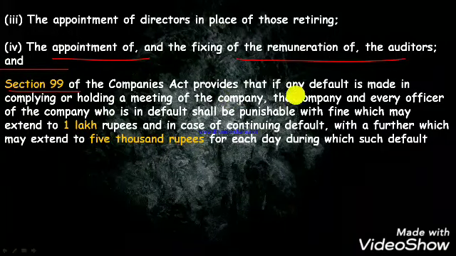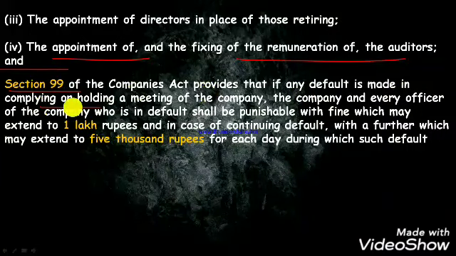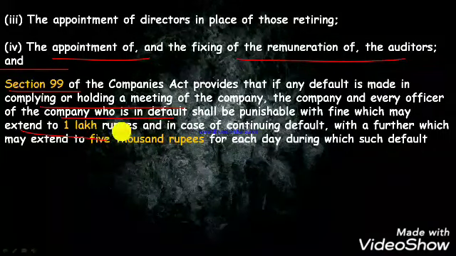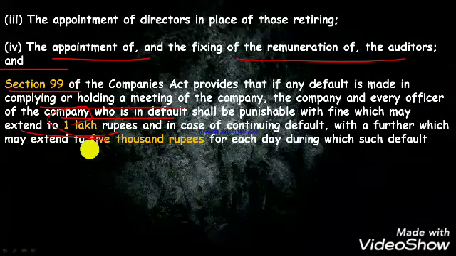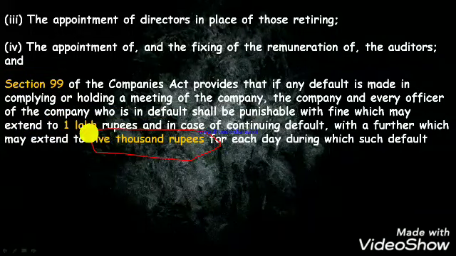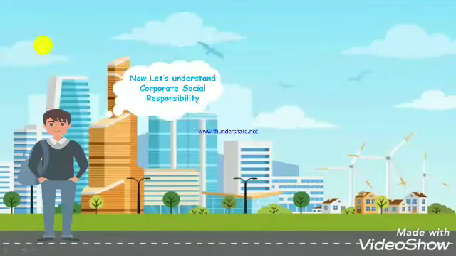Section 99 of the Companies Act provides that if any default is made in complying with or holding a meeting of the company, the company and every officer of the company who is in default shall be punishable with fine which may extend to 1 lakh. If any company commits any fault in this regard, 1 lakh rupees will be fined, and if you don't pay that fine, a 5,000 rupees fine will be imposed for every day you are violating that rule.